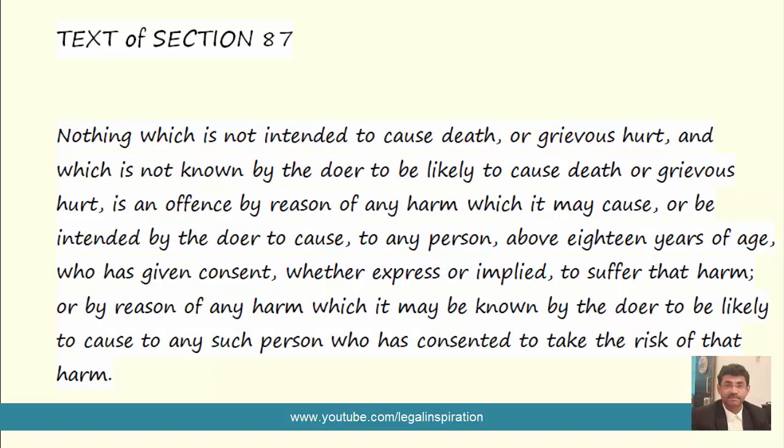If we read it straight away, it makes it difficult to understand. So read it with me like this.